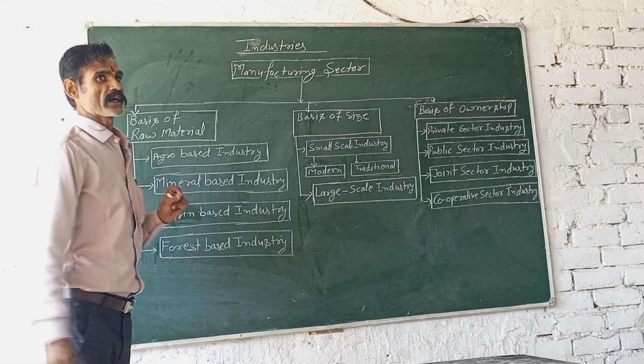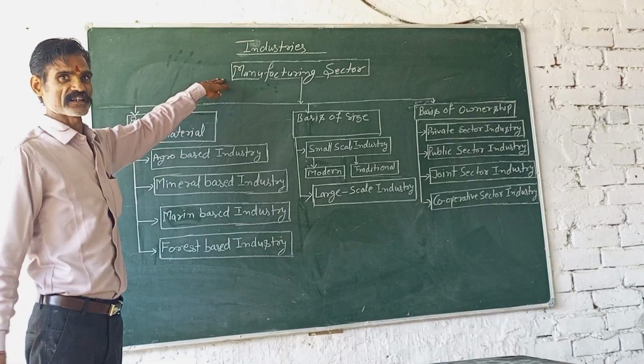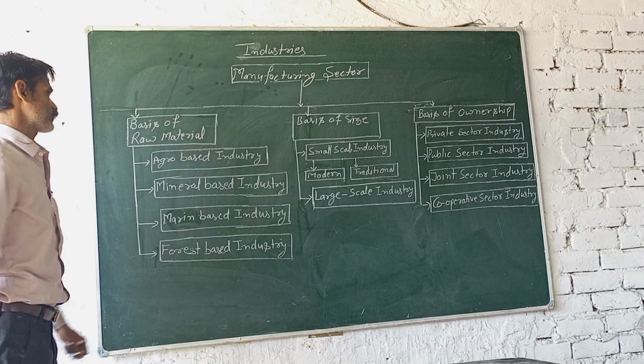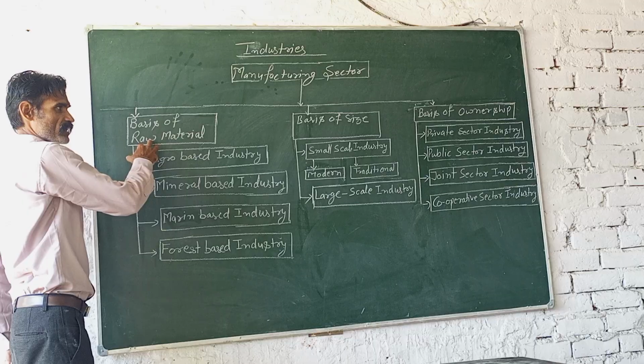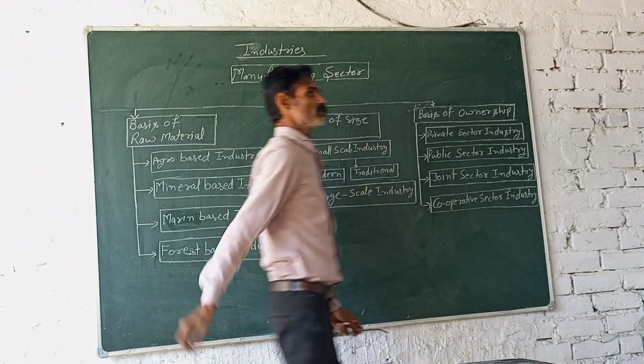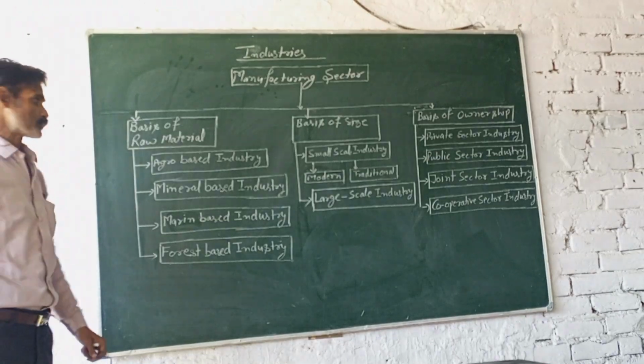Today we are going to collect information about the classification of the manufacturing sector. The manufacturing sector is divided into three parts. First is the basis of the raw material, second the basis of the size, and third the basis of the ownership. Now, the basis of the raw material is used.